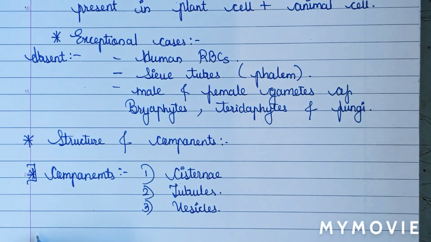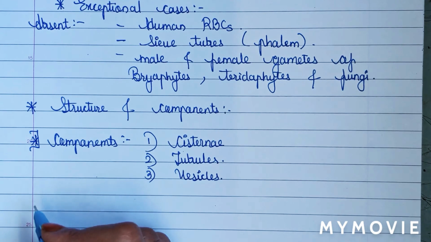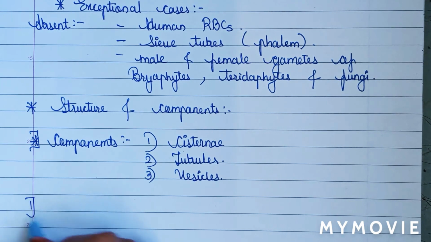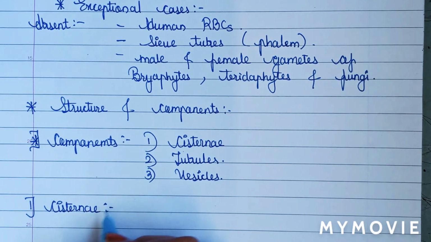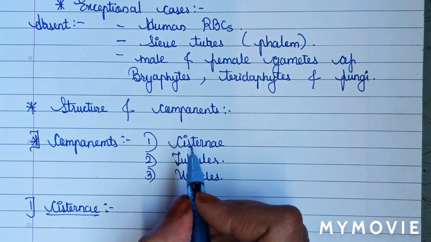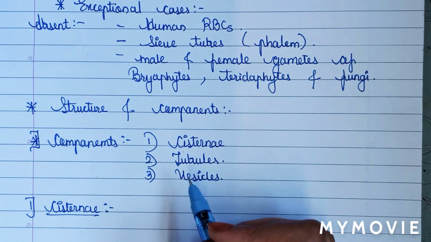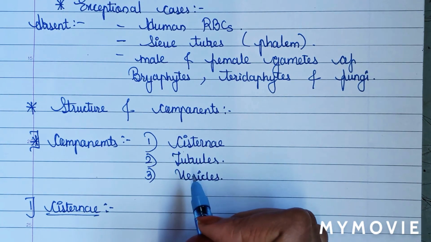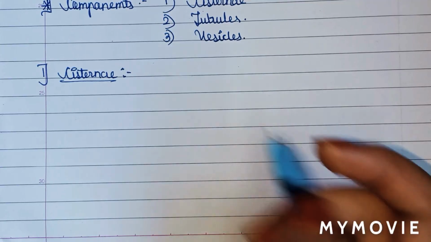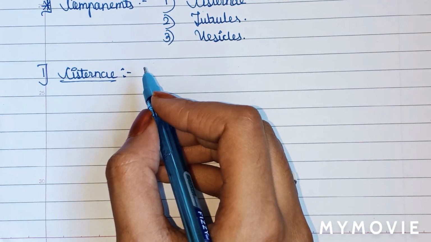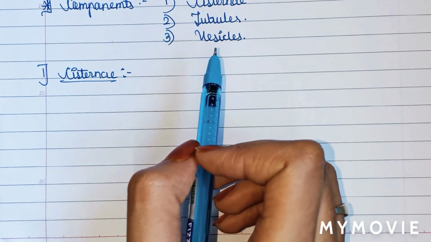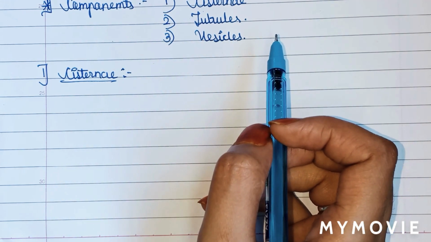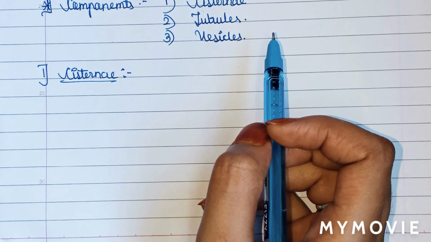Now first we will see what is cisternae in case of Golgi complex. As we have seen in endoplasmic reticulum what is cisternae, what is tubules and what is vesicle, now we are seeing Golgi complex, means how these cisternae, tubules and vesicles are arranged in case of Golgi complex. Cisternae is a sac-like structure, one over the other, filled with transparent fluid. Number of cisternae in case of plant is 3 to 7, and in liver cells it is about 50.